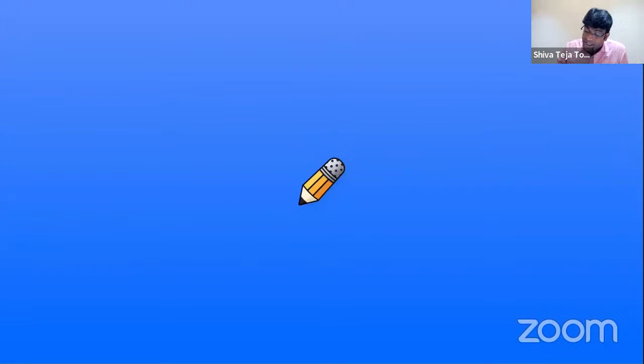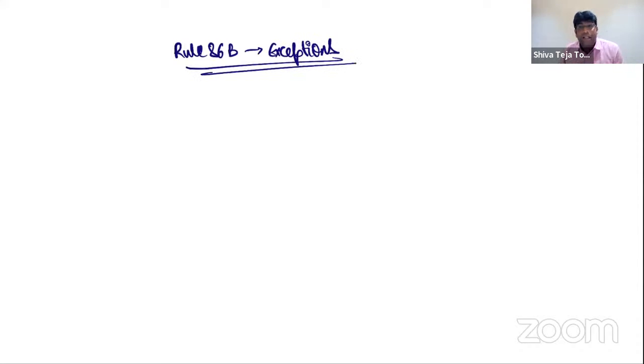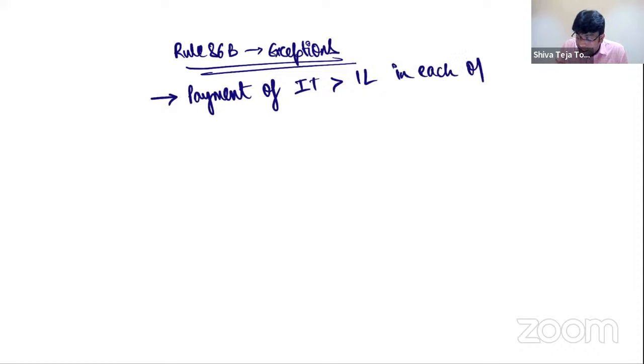In fact, my dear friends, there are some interesting exceptions given to Rule 86B. Rule 86B says the entire amount you cannot pay using the electronic credit ledger. At least 1% you have to pay using the electronic cash ledger. And the exceptions are, first one, my dear friends, in case where there is a payment of income tax of more than 1 lakh. Payment of income tax, what's that? More than 1 lakh in each of the last 2 financial years. When, my dear friends? In each of the last 2 financial years. That is very, very interesting.